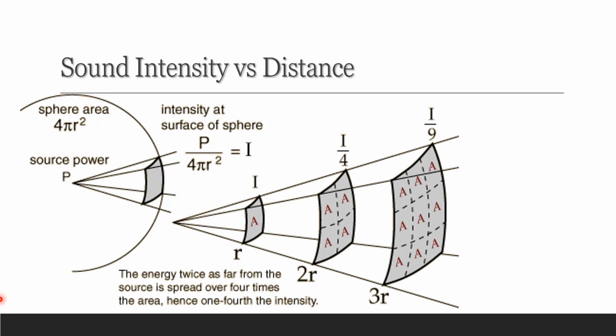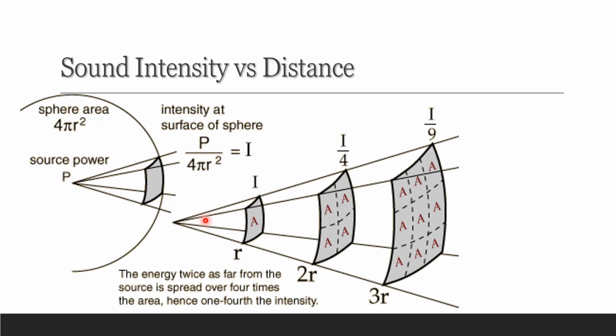which in this case is the surface area of a sphere. And for a sphere, the surface area is equal to 4 pi r squared. Notice, intensity is inversely proportional to r squared, the square of the distance r from the source. So if P is the power output, then the average intensity is given by this. Take note, I is inversely proportional to r squared, where P is the power output from the source.